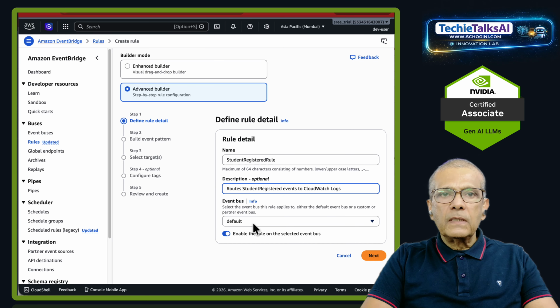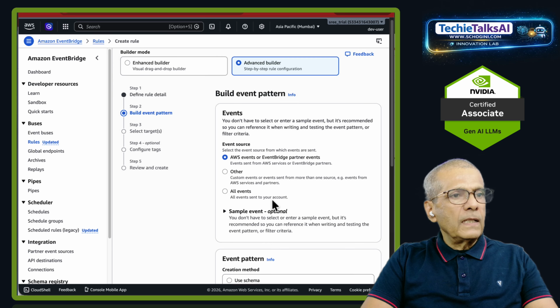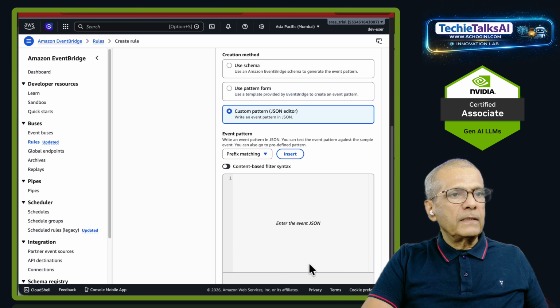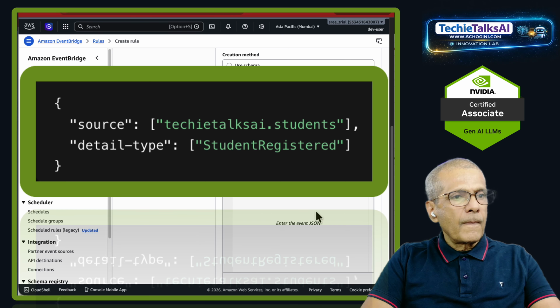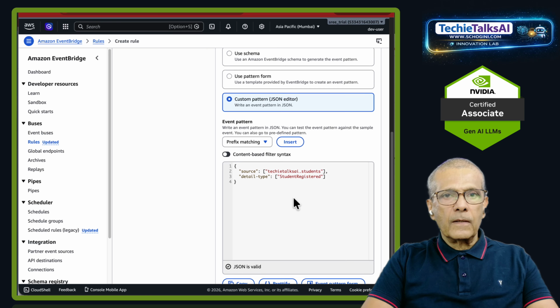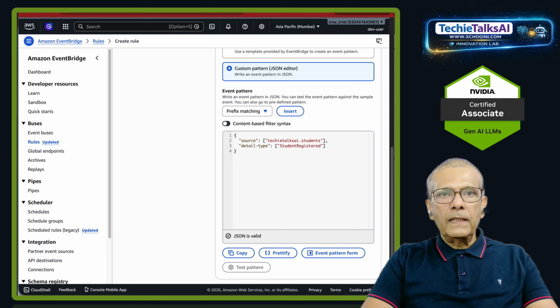Event bus: default. Click on next and select rule with an event pattern. Here we can click on edit event pattern and enter this JSON. TechieTalksAI.students is the source, and detail-type is student registered. So the source is who sent the event, and detail-type is what kind of event happened.